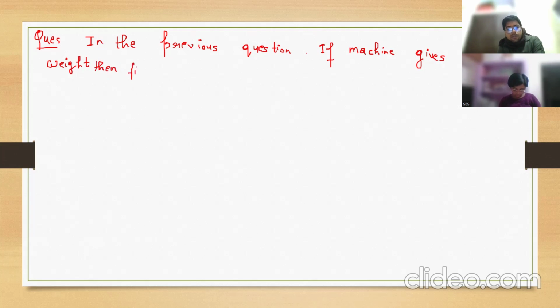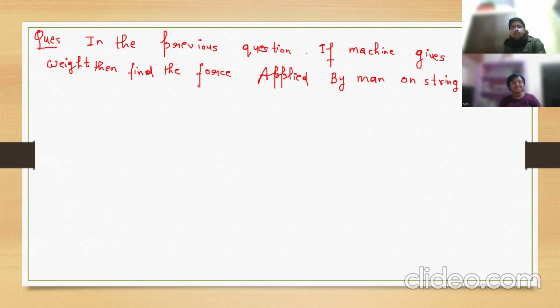Then find the force applied by the man on a string. Clear? If the machine is giving correct weight, then find the force applied by the man on a string.